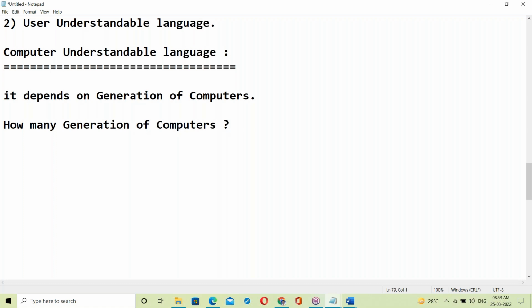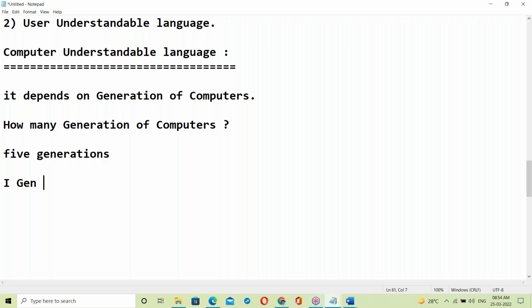For those who have started their software career, this is a very beginner question. Of course, I'll explain. I'm asking your idea. How many generations of computers? Yes, exactly, five generations. There are five generations.